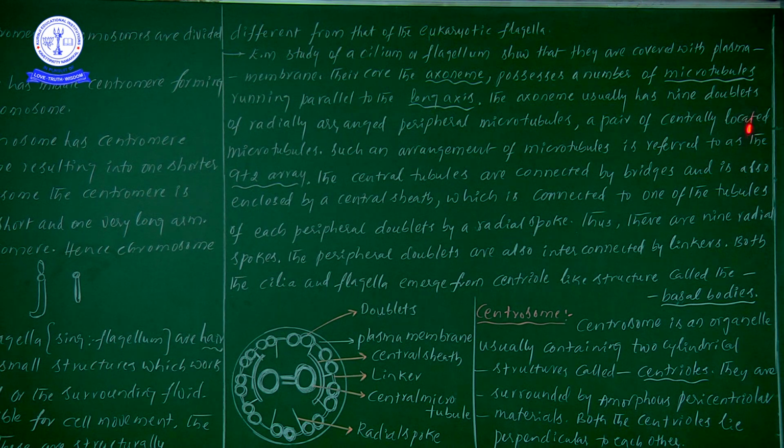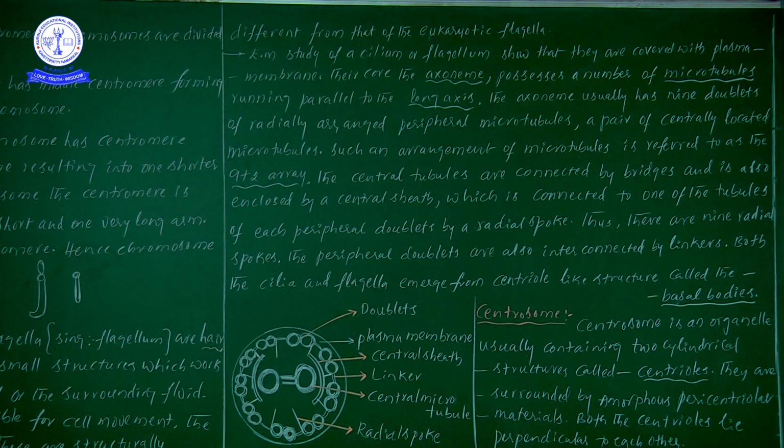Double means 2 only, so 9 doublets means definitely 18 microtubules. Okay, the axoneme usually has 9 doublets of radially arranged peripheral microtubules. We have already seen this. It is referred to as the 9+2 array, or 9+2 arrangement. Outside there are 9 pairs of peripheral doublets and inside there is 1 pair, so this arrangement we take as the 9+2 arrangement.